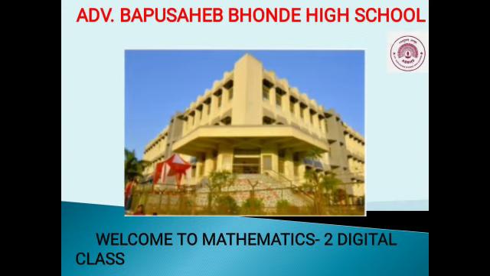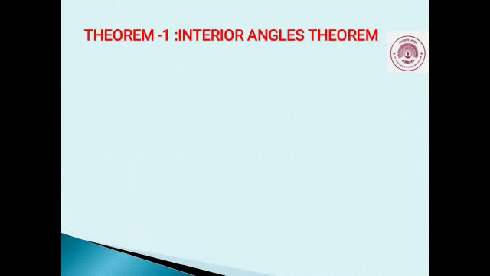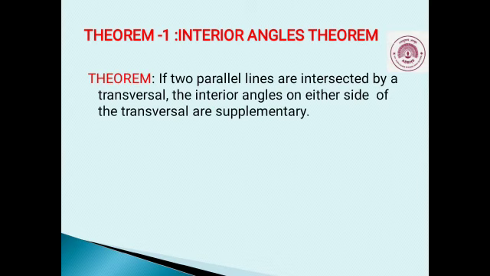Today we will learn interior angle theorem from chapter 2, parallel lines. The statement of interior angle theorem is: if two parallel lines are intersected by a transversal, the interior angles on either side of the transversal are supplementary.